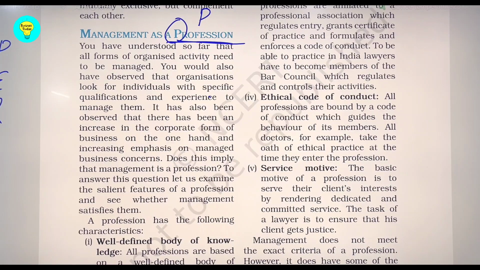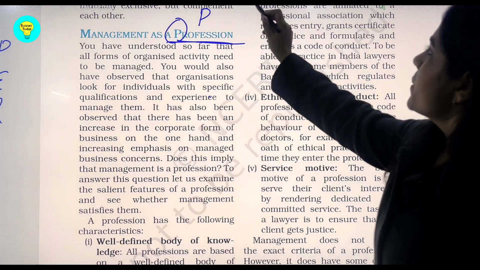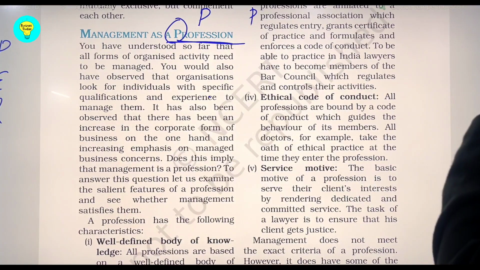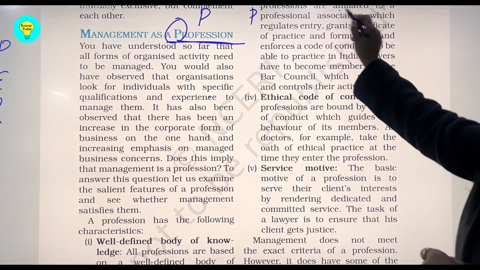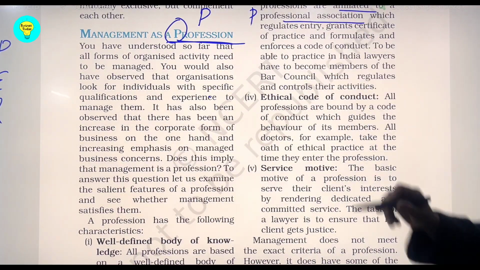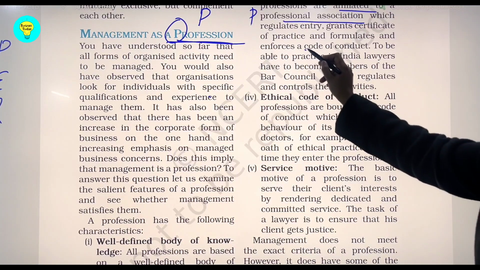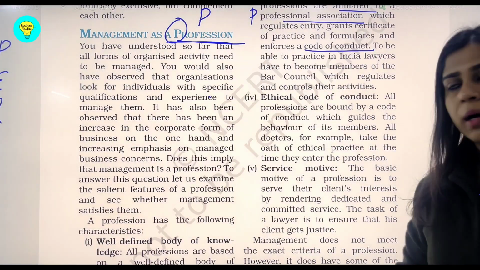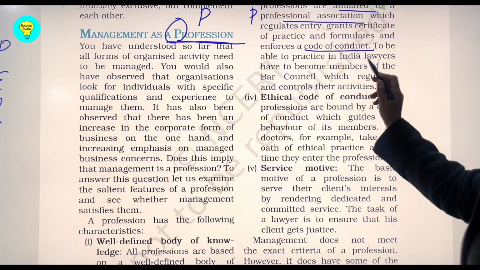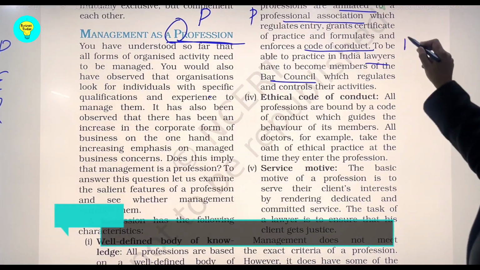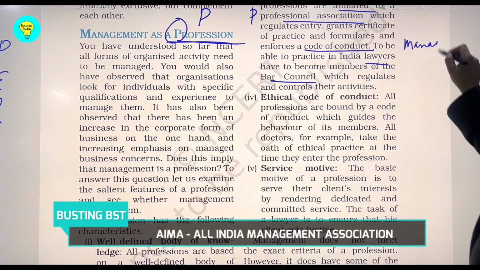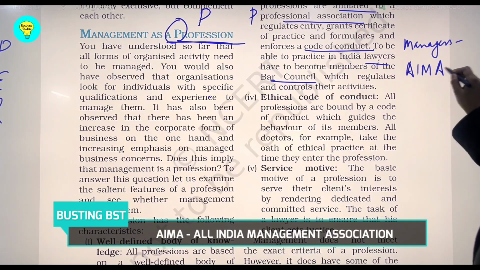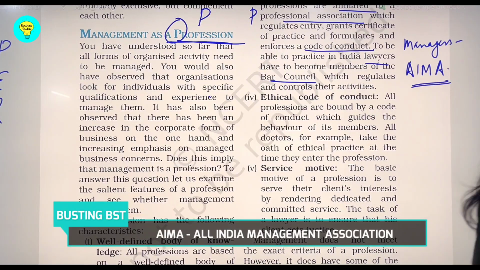So when we talk about P, it is basically professional association, and professional association means it is affiliated to a professional body and there has to be some code of conduct, like lawyers are governed by bar council. Similarly, we see that managers are also governed by an institute that you might have heard about called AIMA, All India Management Association.